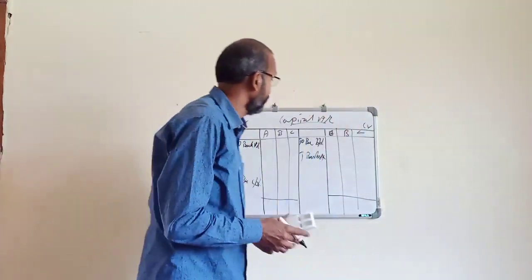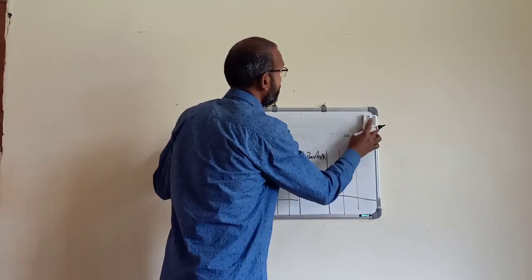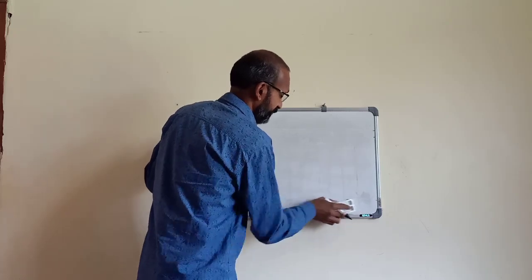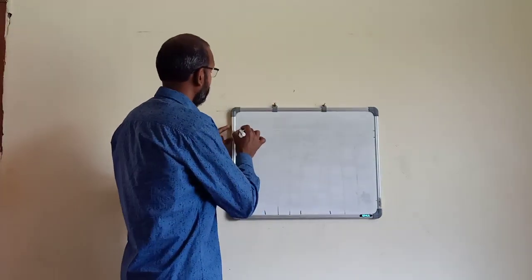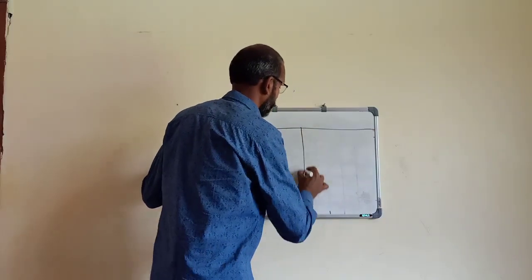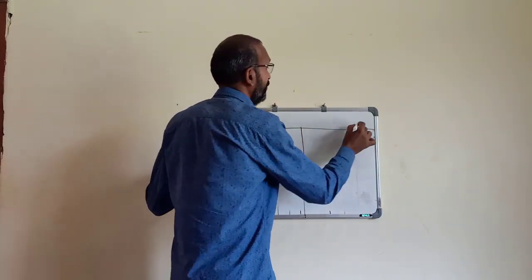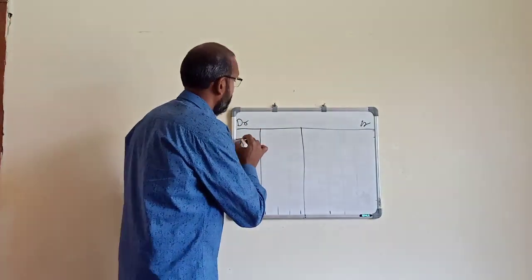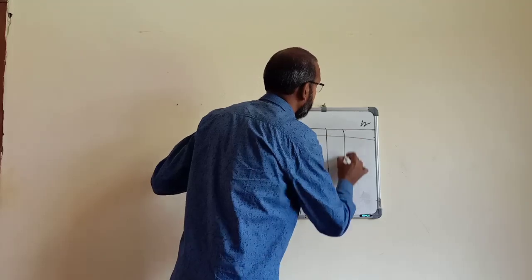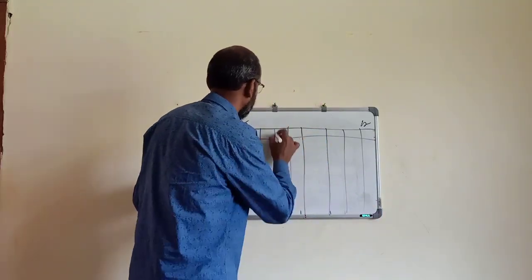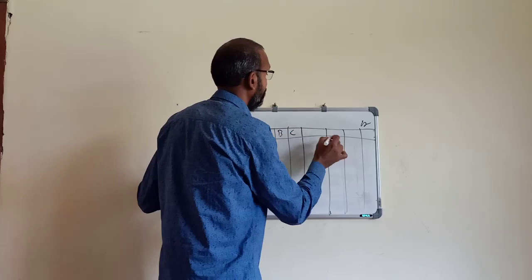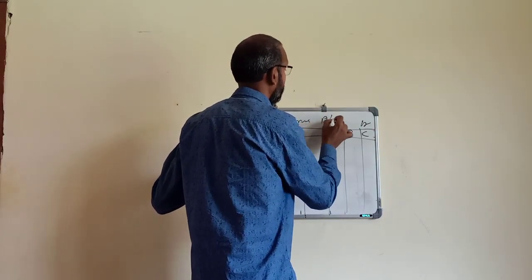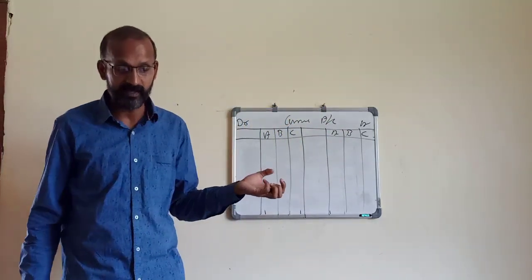The next one is the format of the items in the current account. Second account, the current account. Here also there will be one debit side and one credit side, and columns for the different partners, A, B and C. It is the current account of A, B and C.